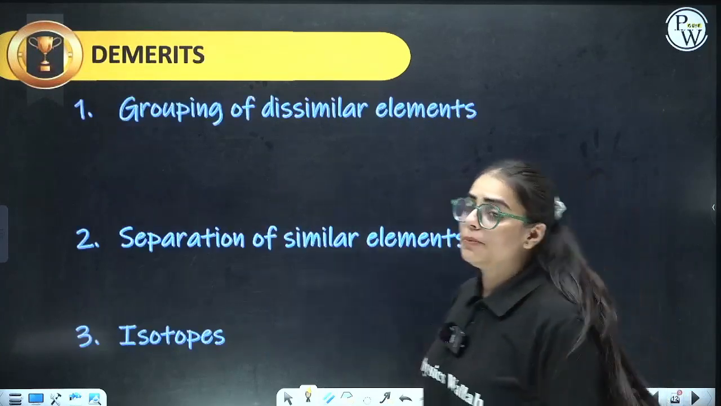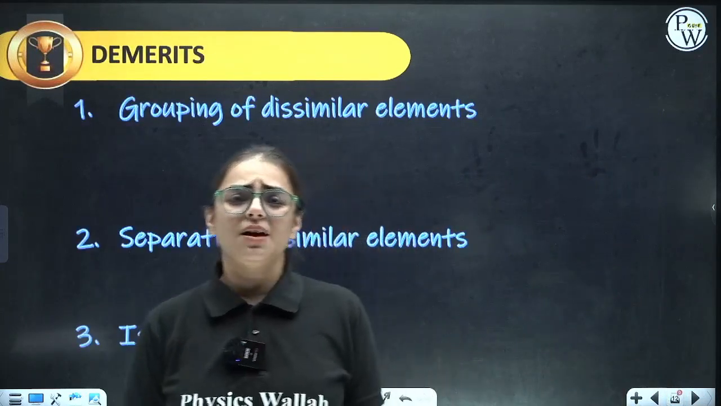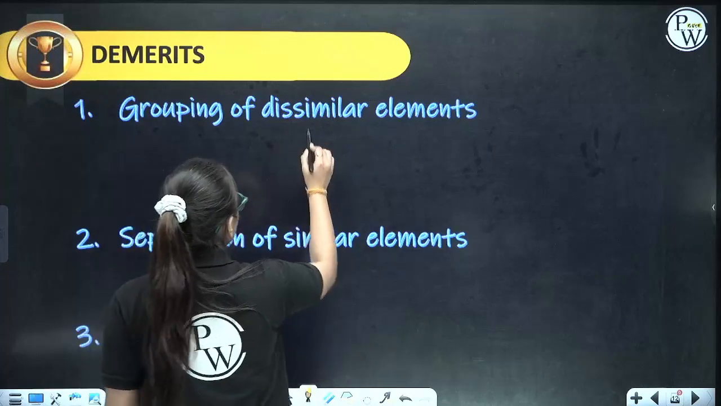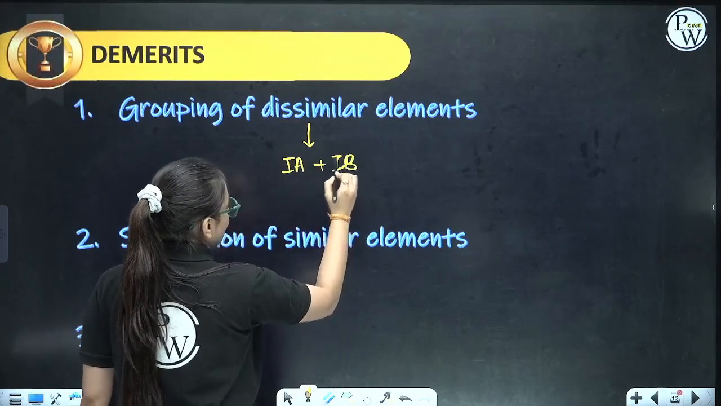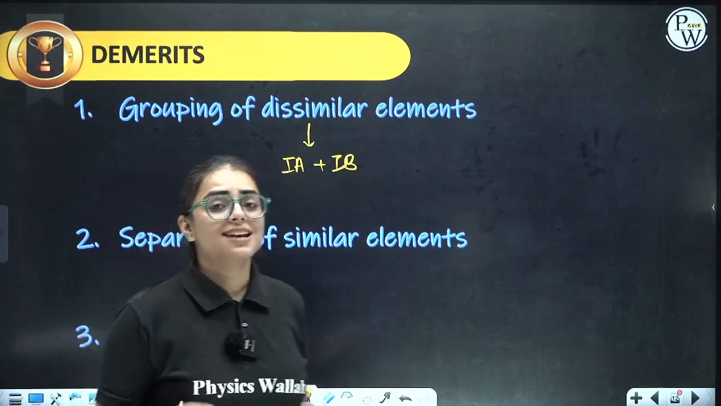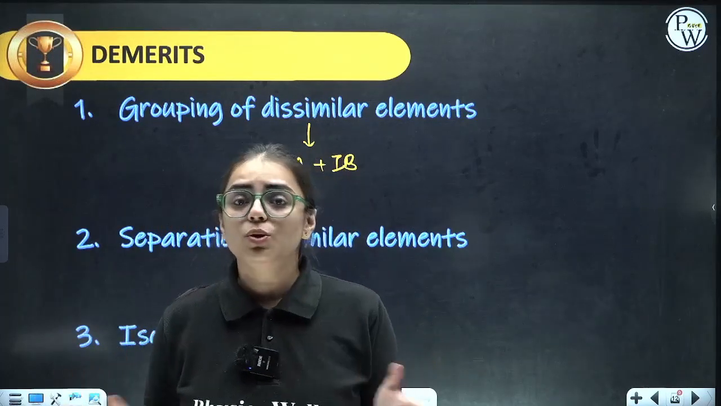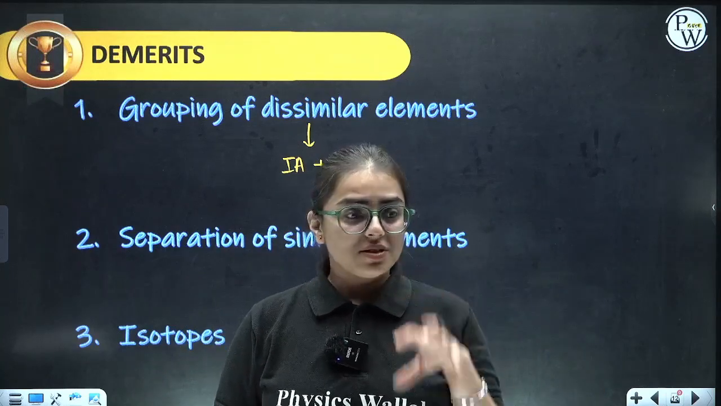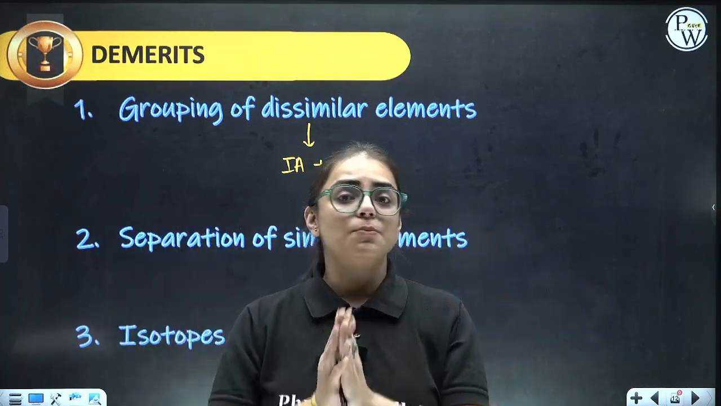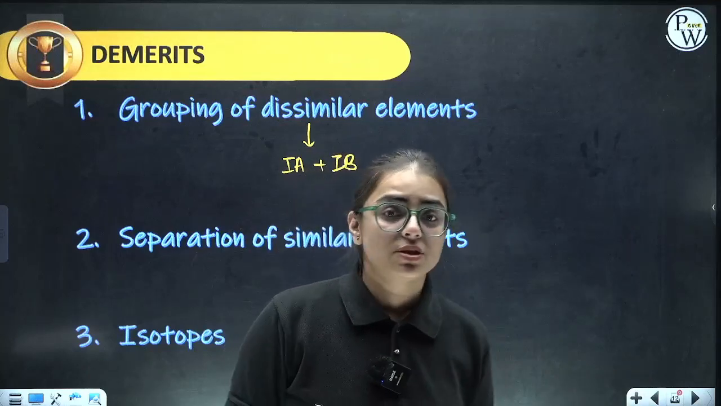Next. Demerits. What were the demerits, ma'am? Grouping of dissimilar elements. What he did, he placed first A and first B all together. First A and first B elements had dissimilar properties. They don't match each other, but they were kept in first A and first B respectively. First A elements and first B elements don't have the same properties but were kept together. So this is one of the demerits.